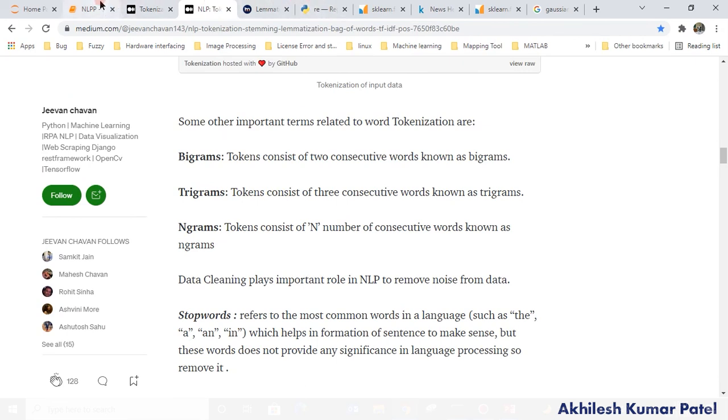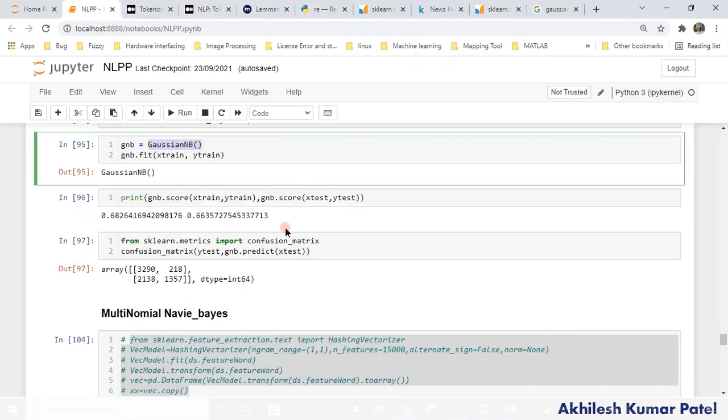So in that case there is a multinomial. I will discuss that one later. In this case I am using Gaussian NB, and I am fitting that, then I am calculating the score for the training and testing. You see that it's okay. 0.68 is for the training, 0.6 is for the testing. That's okay.